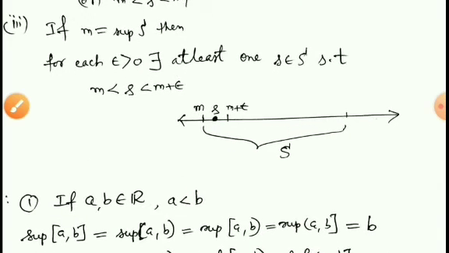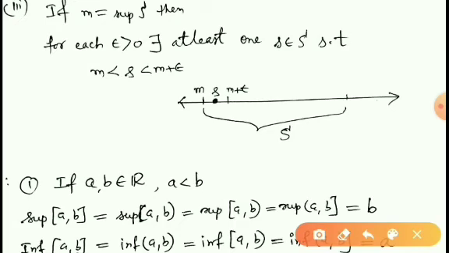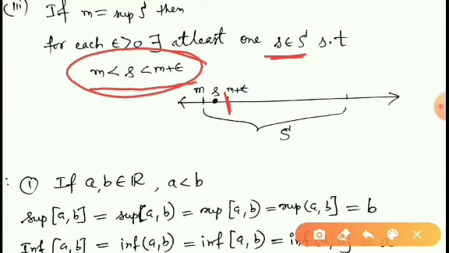Therefore, that means we can find at least one member of S such that M less than s less than M plus epsilon. If this is not true, then M plus epsilon will be a lower bound of the set. Since M is the greatest lower bound of the set, we can't find a lower bound which is greater than M, which is a contradiction. Therefore, we must have a member of S between M and M plus epsilon.